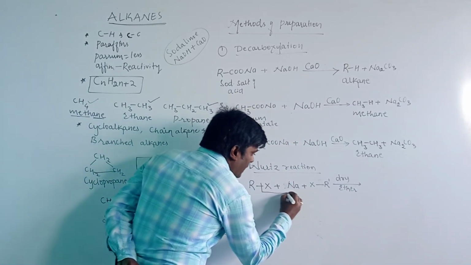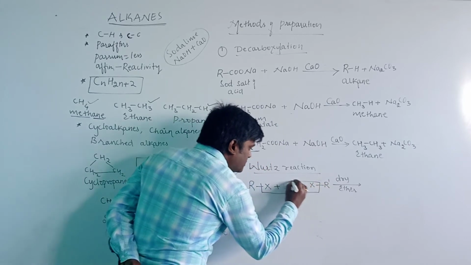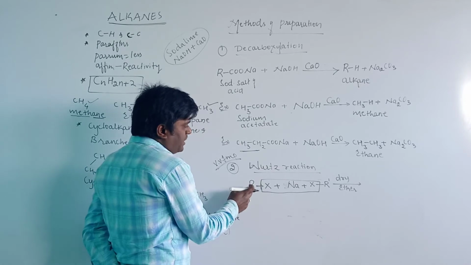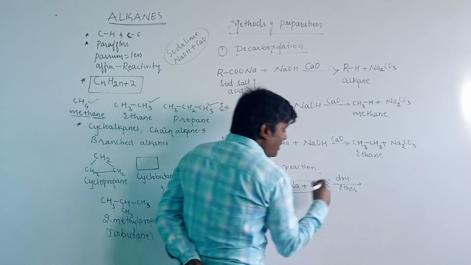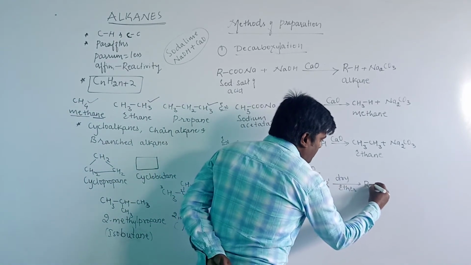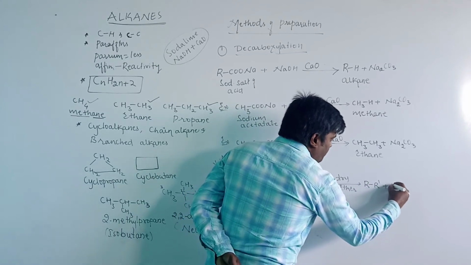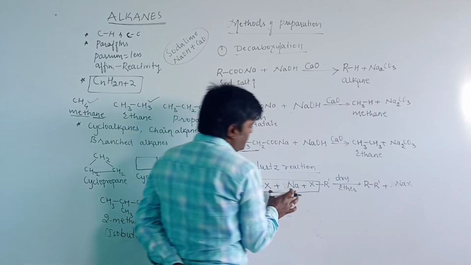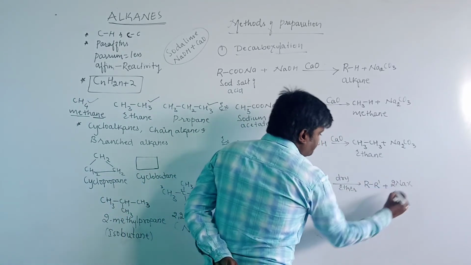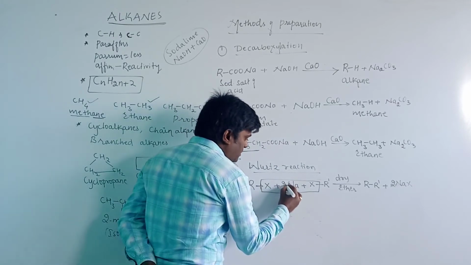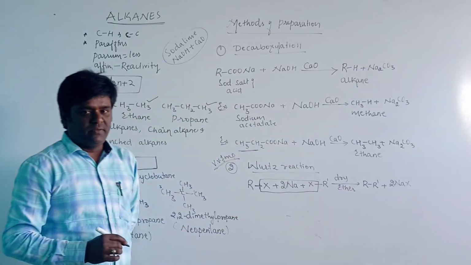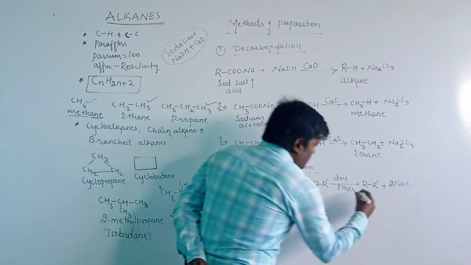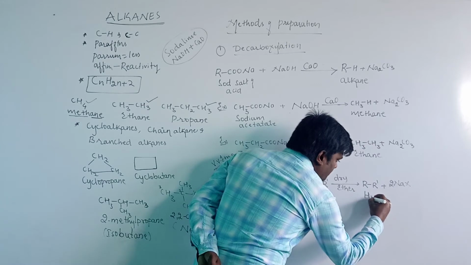The halogen combines with the sodium and is converted into sodium halide, and the remaining part is R-R', plus NaX. Halogens are 2 here, so balance the reaction, and the sodium will be 2. Then it is a complete balanced equation. This is known as the Wurtz reaction. Here the main product is the higher alkane.